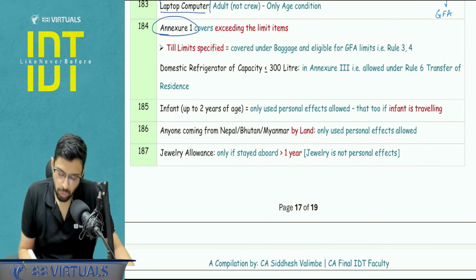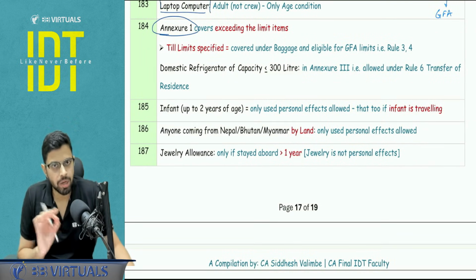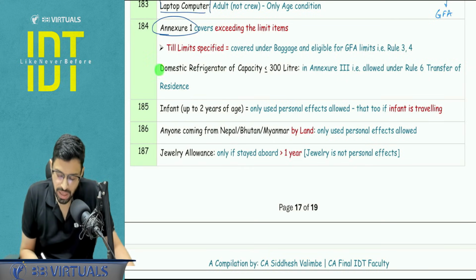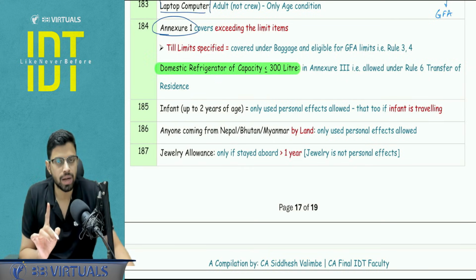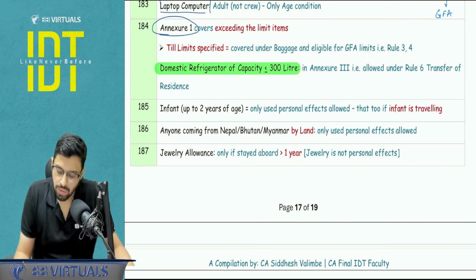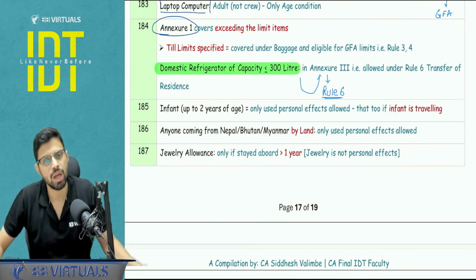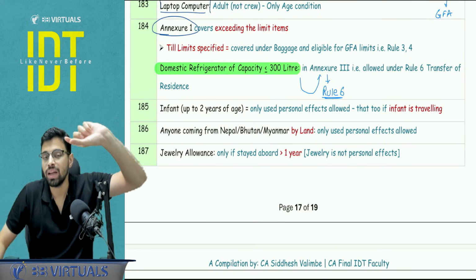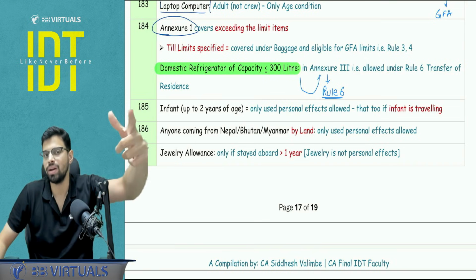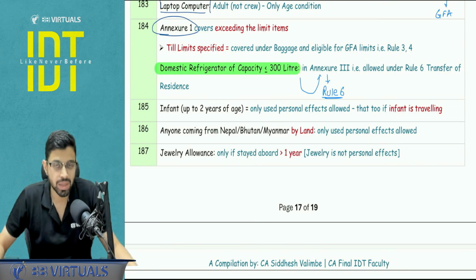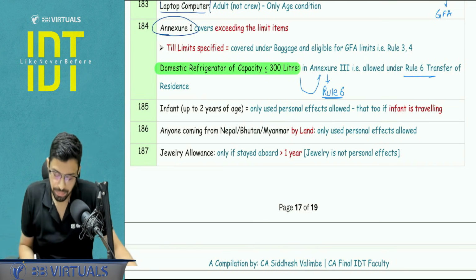One specific item I want to cover from Annexure number 2 and Annexure number 3 is the domestic refrigerator. If the capacity is up to 300 liters, it is a part of Annexure 3. And what I feel the question can be asked is, if it is a part of Annexure 3, it can be used for the benefit of rule number 6, that is transfer of residence. 60,000, 1 lakh, 2 lakh, 5 lakh, depending upon how much time you have stayed abroad. So in that case, this can be allowed. If the refrigerator capacity is more than 300 liters, it will not be under Annexure number 3. So we will not get the benefit of rule number 6.